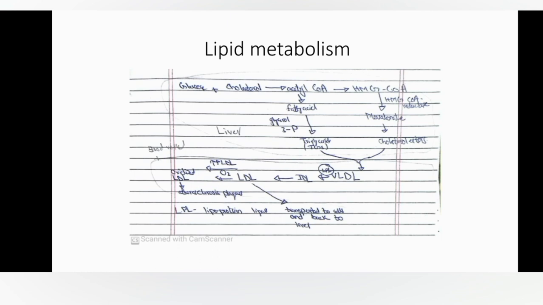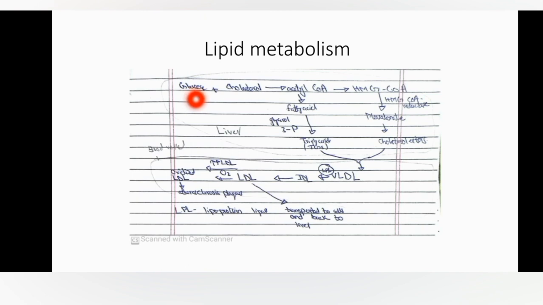Lipid. Atherosclerosis is the most common cause of coronary artery disease, and atherosclerosis is caused by a high lipid level. So there should be lipid lowering drugs for controlling lipid level in the body. To know about lipid lowering drugs, first we must know about lipid metabolism. So here we will first discuss lipid metabolism. What is lipid metabolism?